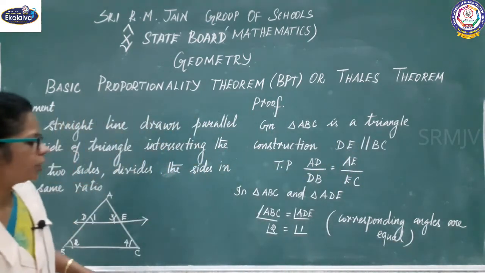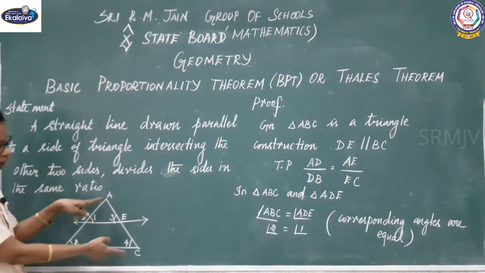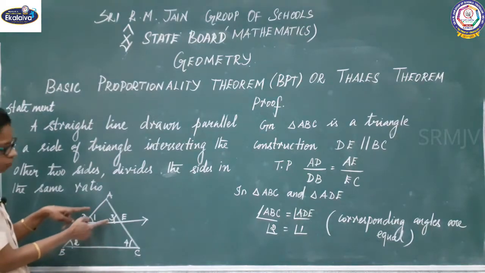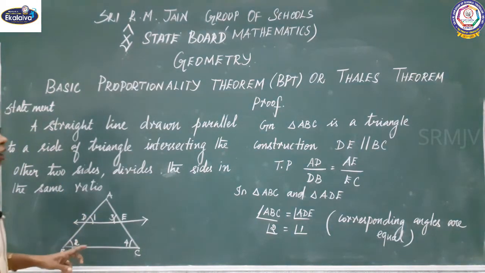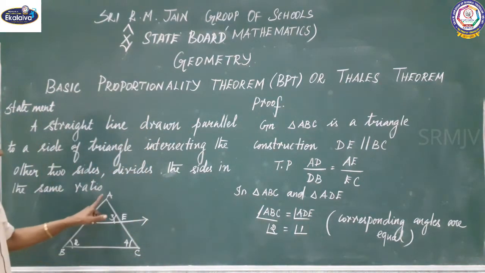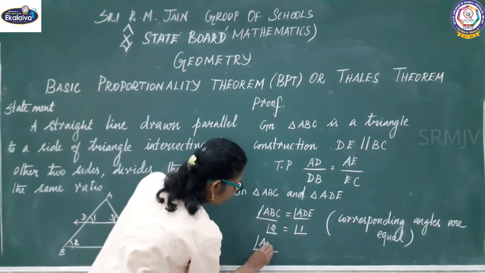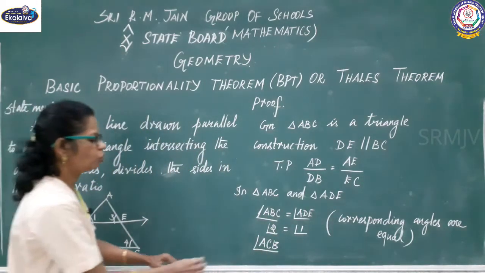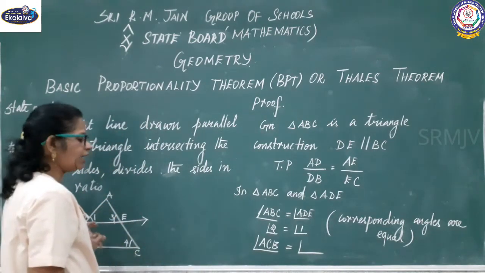Next, come to the next part. DE parallel to BC, AC will act as a transversal, I said. That means angle 4 equal to angle 3, or angle 3 equal to angle 4. Based on this, I am going to write angle ACB equal to angle AED.